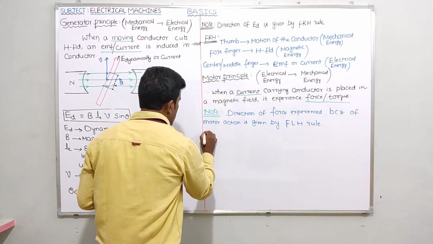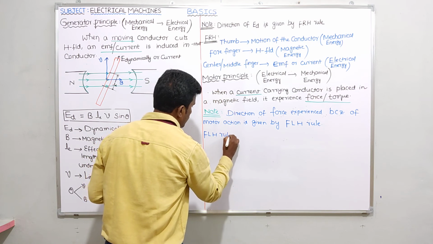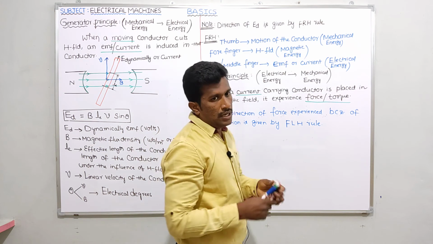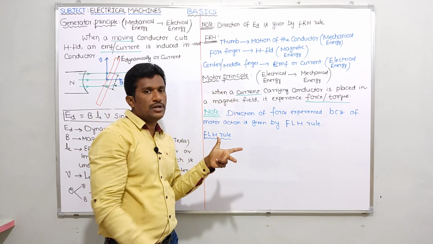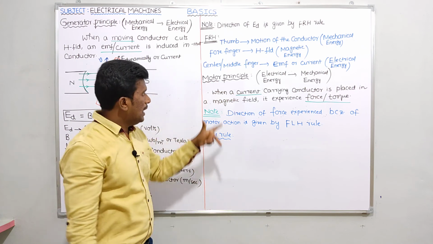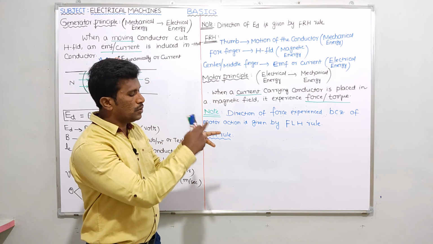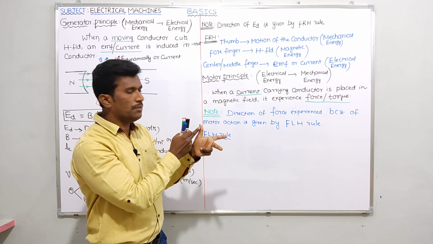Okay. And what about Fleming's left hand rule? Very simple. Once again take the left hand; the thumb, forefinger and center finger should be mutually perpendicular, and repeat this motor principle. But instead of going from thumb to center finger, please go from center finger to thumb like this.